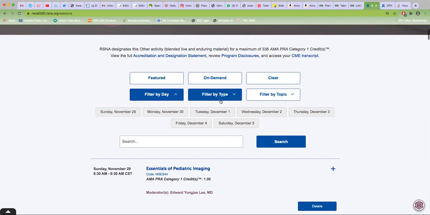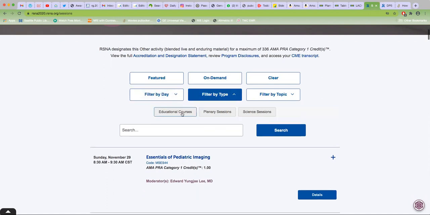Generally, you would filter by type. Educational courses are what you will be most interested in. There's something called plenary sessions. These are stalwarts in the field who give lectures, and plenary is when there's no other lecture happening simultaneously. But those are more philosophical and directional than educational. Science sessions are when original studies are presented, so hopefully some of your theses might be presented here. Most of you will want to focus on education.